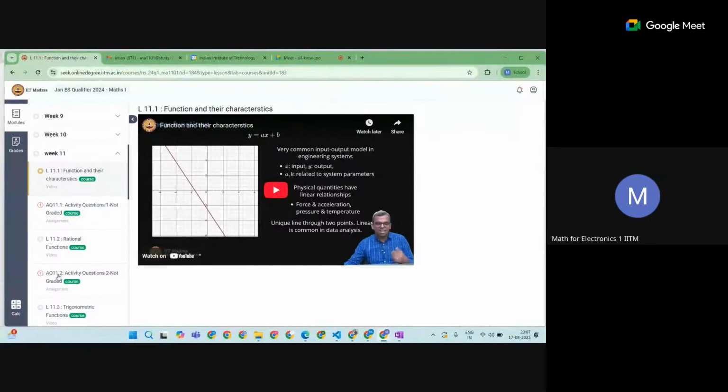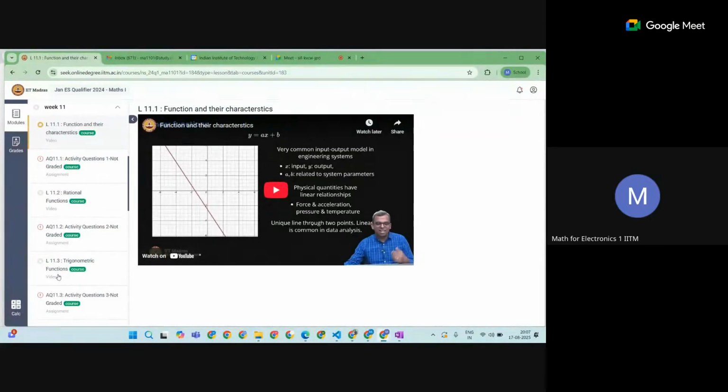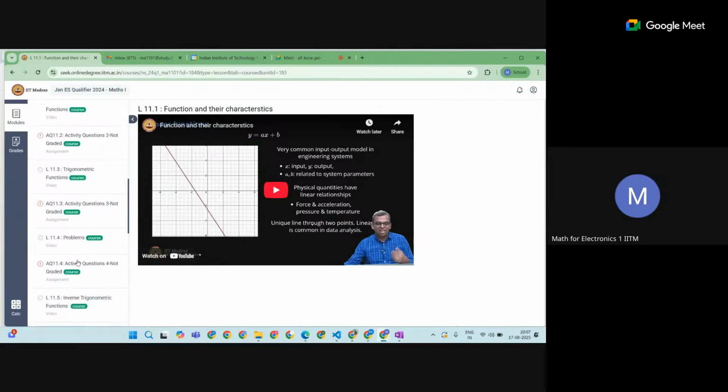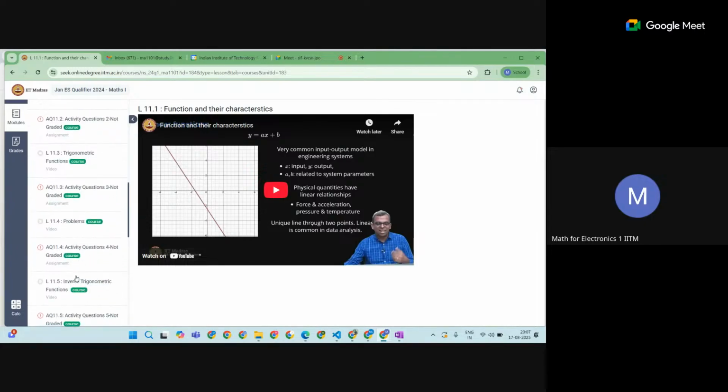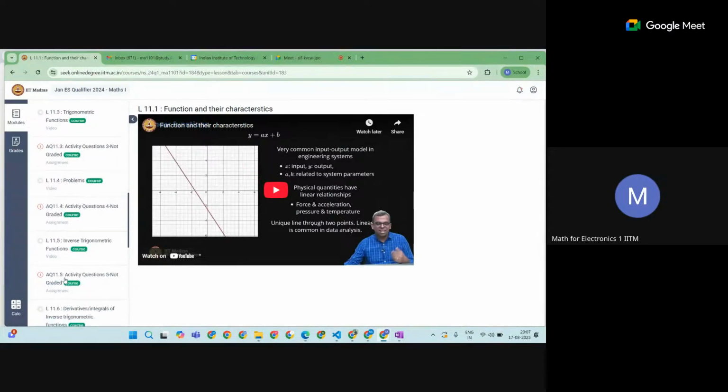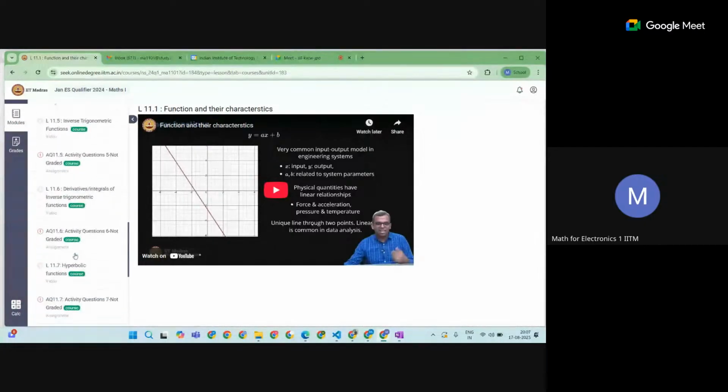Rational function. And then a bit about the trigonometric functions. We have seen the sine function. Today we'll see some other trigonometric functions: cos, tan, sec, cosec, and their properties. We'll also see the inverse trigonometric functions. I'll try to cover till lecture 5. The remaining will be covered in the next week.